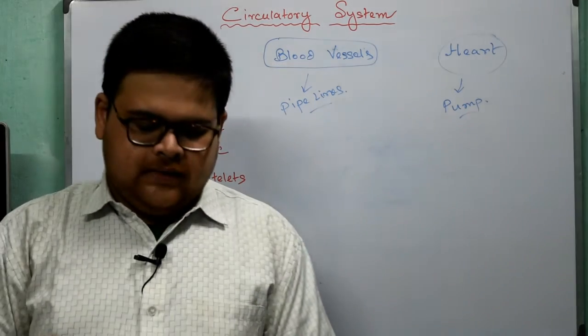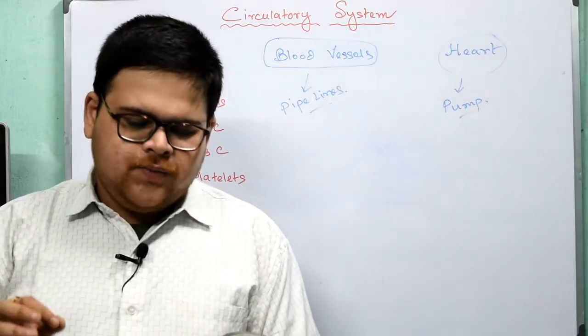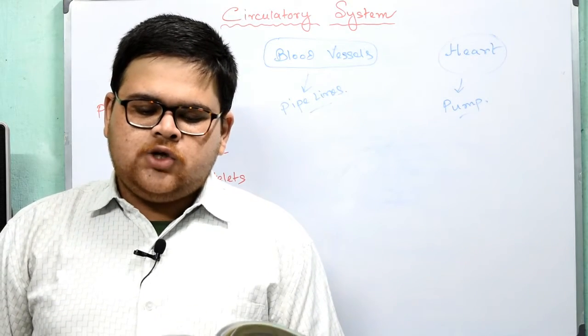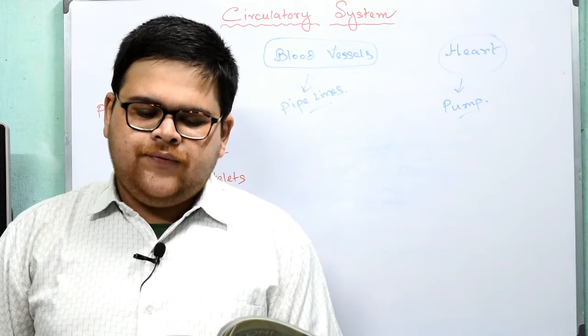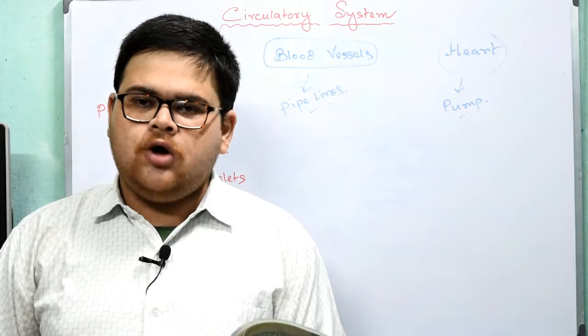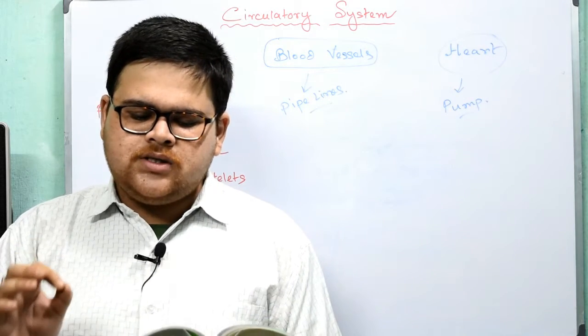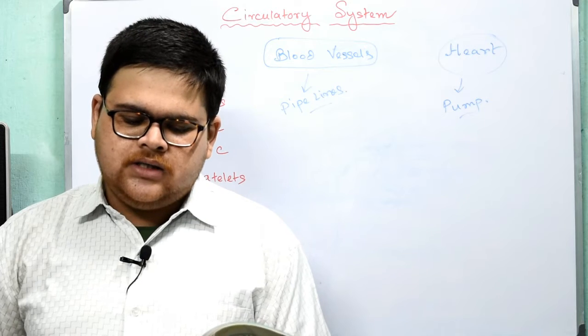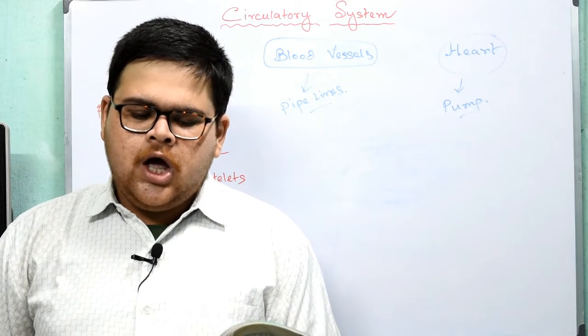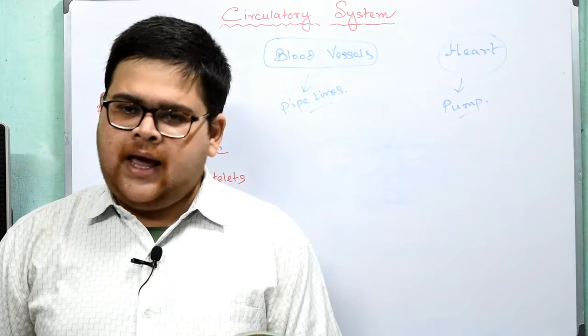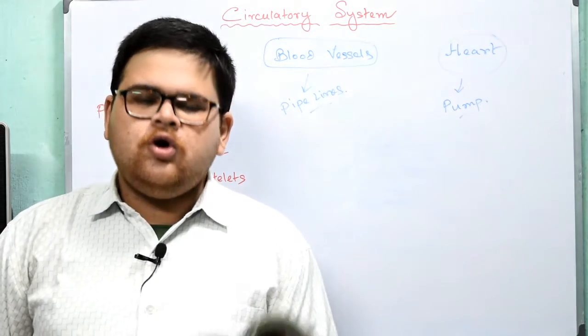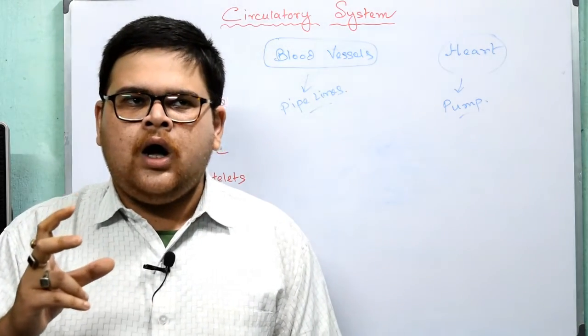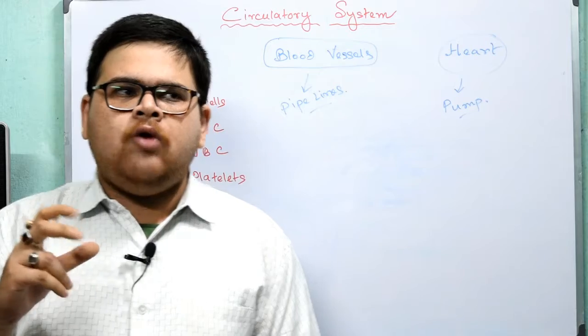The very first point is plasma. The straw colored fluid in which different blood cells are suspended is called plasma. About 92% of the volume of plasma is water, and the remaining 8% contains dissolved substances such as protein, glucose, minerals, ions, and hormones. So plasma, how can you see it?